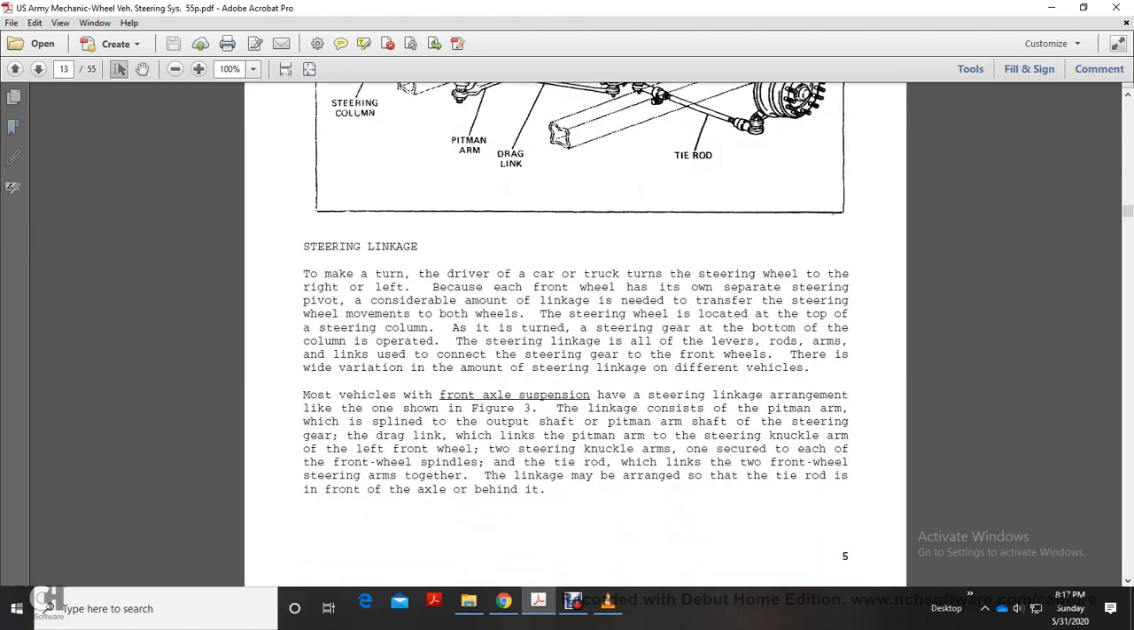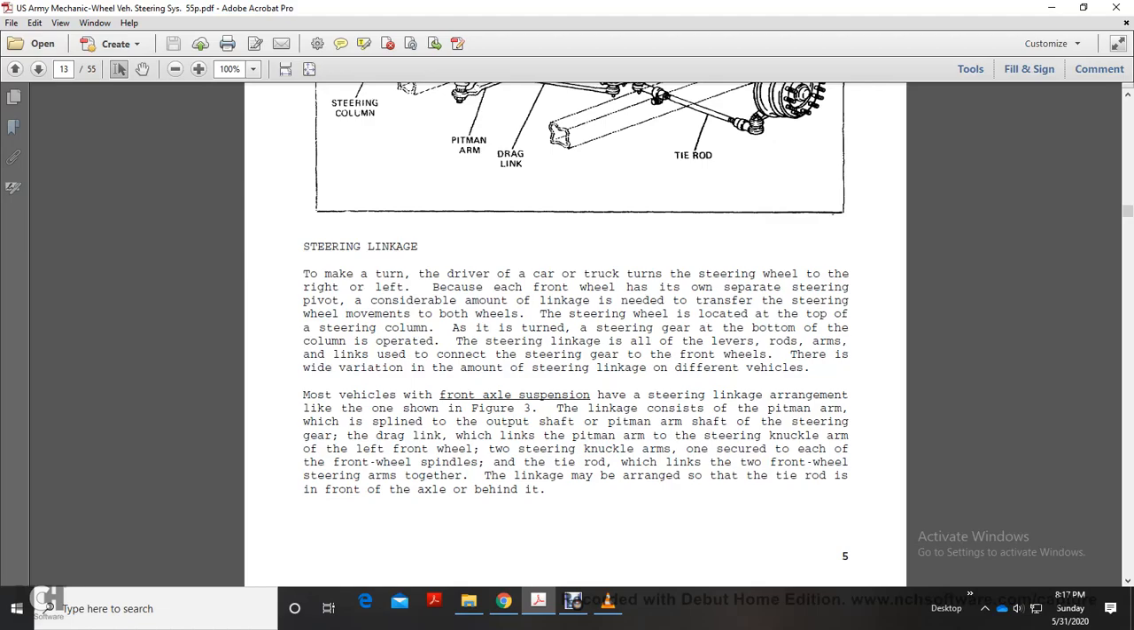Alright, steering linkage. To make a turn, the driver of a car or truck turns the steering wheel to the right or left. Because each front wheel has its own steering pivot, a considerable amount of linkage is needed to transfer the steering wheel movement to both wheels. The steering wheel is located at the top of the steering column. As it is turned, the steering gear at the bottom of the column is operated, moving the steering linkage. The linkage connects the steering gear with the front wheels. There is a wide variation in the steering linkage in different vehicles.